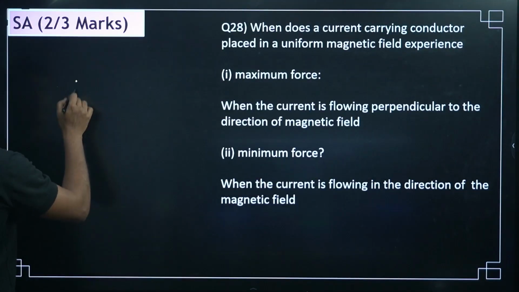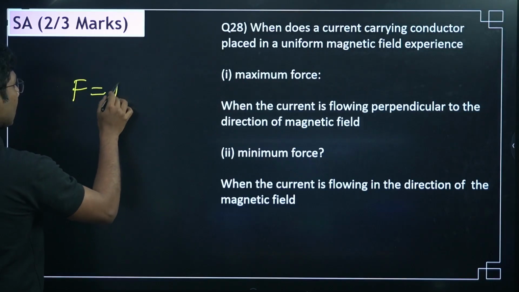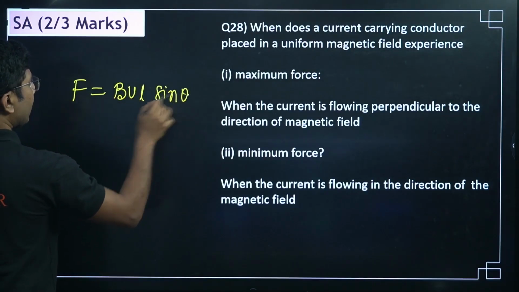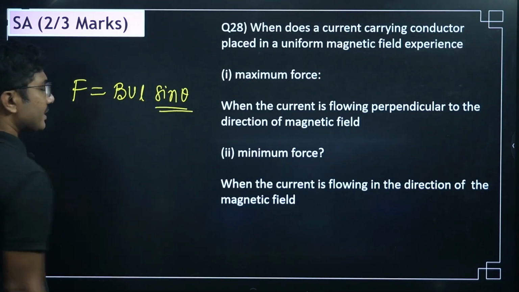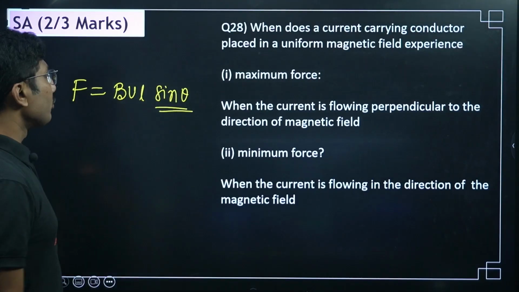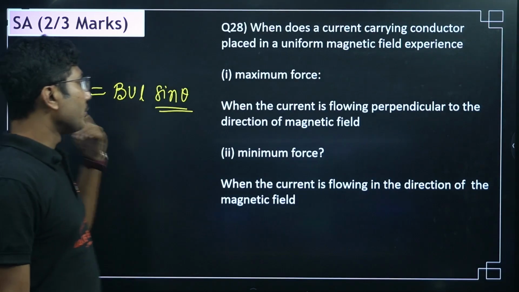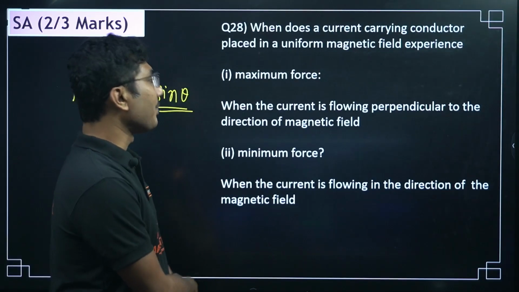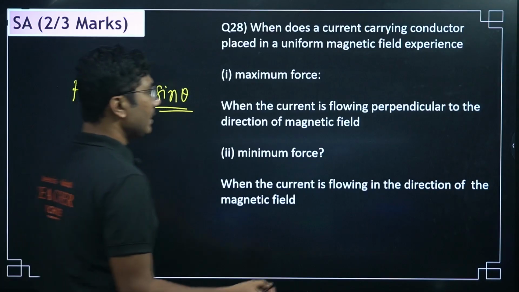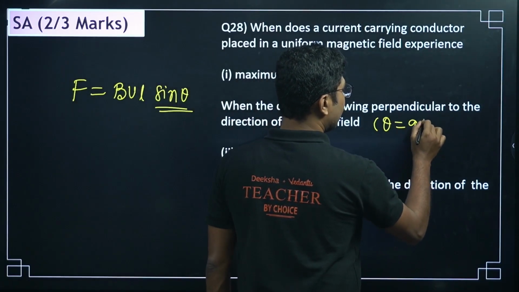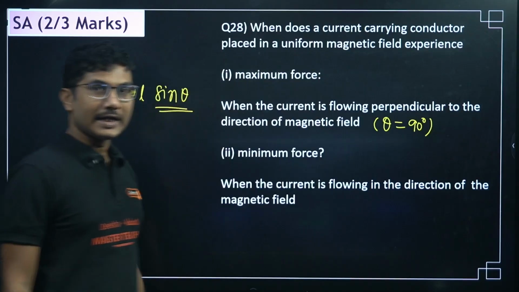So we know that force acting on a current carrying conductor is BIL sin theta. The force will be maximum when sin theta is equal to 1, and minimum when sin theta is equal to 0. When the current is flowing perpendicular to the direction of the magnetic field, theta is equal to 90 degrees, and sin 90 is 1.